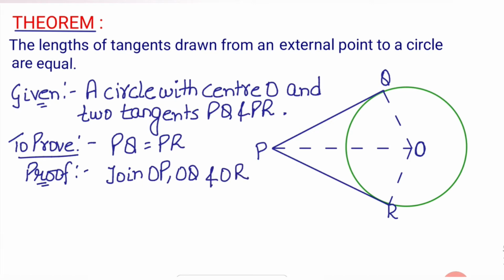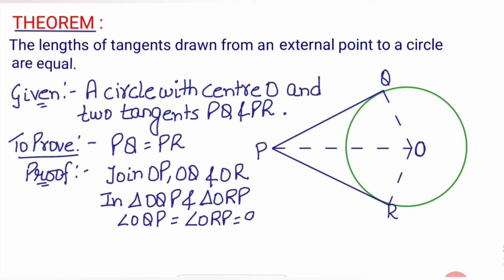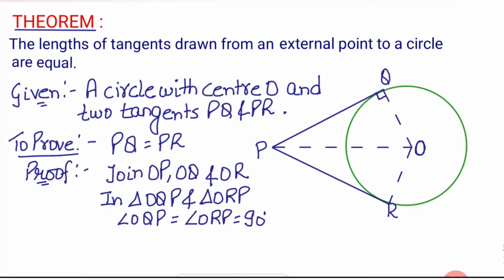Okay, now after that मैं दो ट्राइंगल्स कंसीडर करता हूँ, ट्राइंगल OQP एंड ट्राइंगल ORP. ओके, तो ये दोनों ट्राइंगल्स कंसीडर किए मैंने. अब इसमें सबसे पहले एंगल OQP इक्वल्स टू एंगल ORP equals to 90 degree. Now this angle will be 90 degree and also this angle will be 90 degree. See, why this angle is 90 degree? Because radius is perpendicular to tangent. Okay, this is the previous theorem which we have studied in lecture 1.